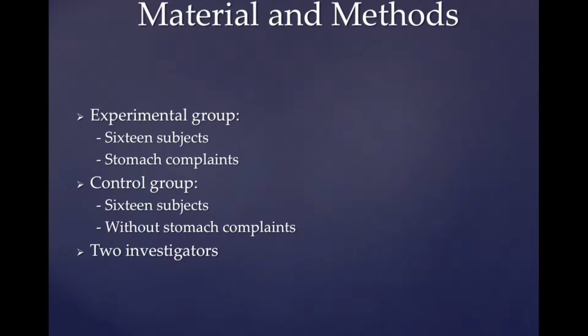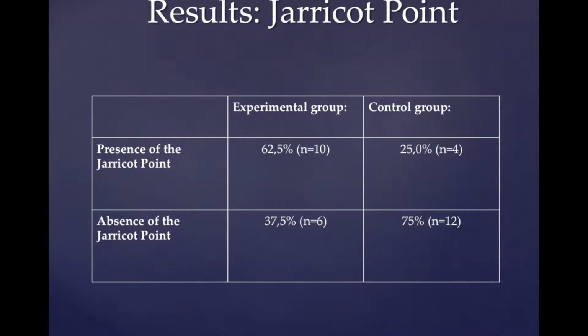One investigator determines if a dysreactive pectoralis major clavicularis muscle and biceps brachii muscle is present. In addition, the presence of the Jarricot point of the stomach is examined. The other investigator detects the presence of Chapman reflex points of the stomach at the anterior and posterior surface of the body by palpation. The reliability of these research methods as a diagnostic aid in patients with stomach complaints is investigated. This is achieved by comparison of the prevalence of Chapman reflex points and Jarricot points and the difference in strength of the pectoralis major clavicularis muscle and the biceps brachii muscle between patients with and without stomach complaints.